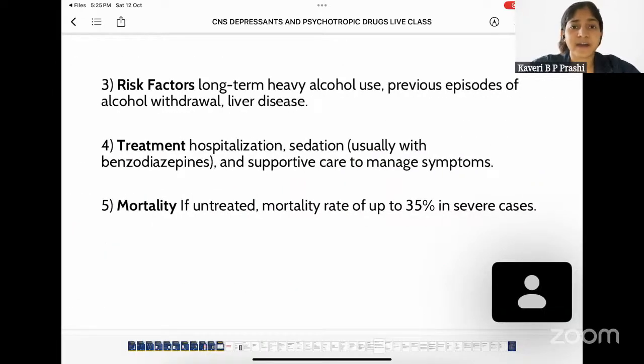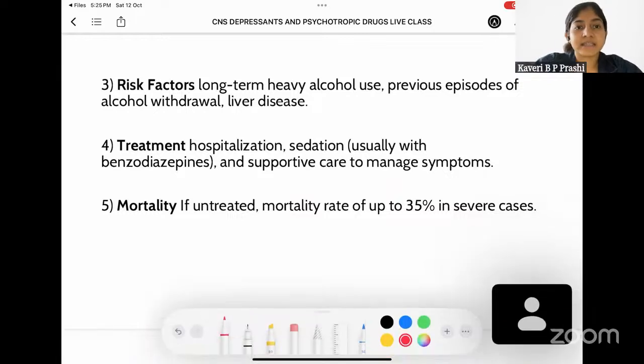Now, coming to the risk factors, one of the risk factors is nothing but long-term heavy alcohol use. And if the person has tried quitting alcohol prior, and if he had similar episodes, then even this time when he's trying to quit alcohol, something similar could happen. And also, if the person has liver disease, in them, this thing can be precipitated.